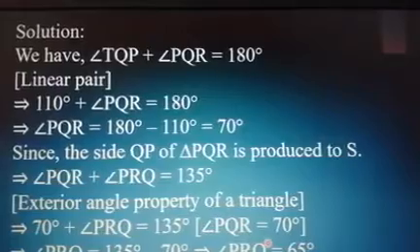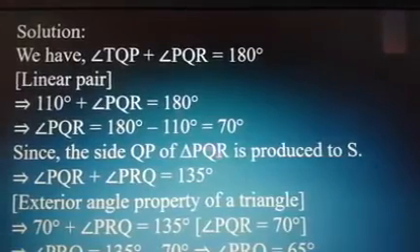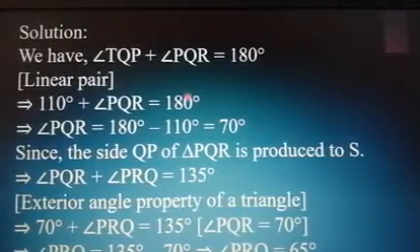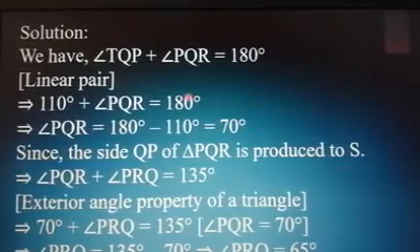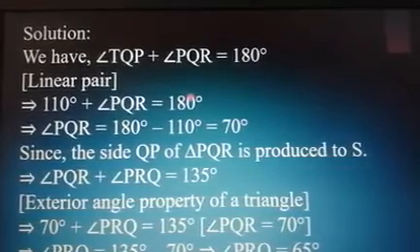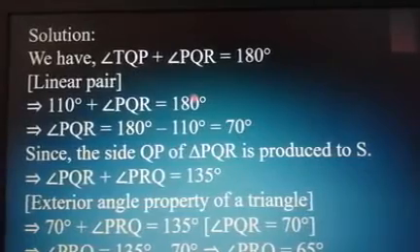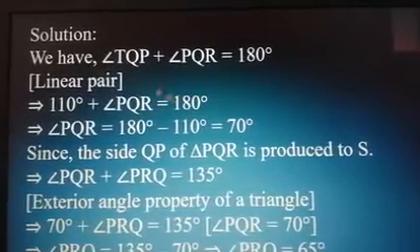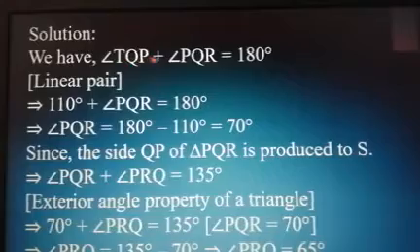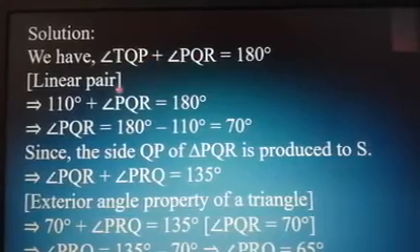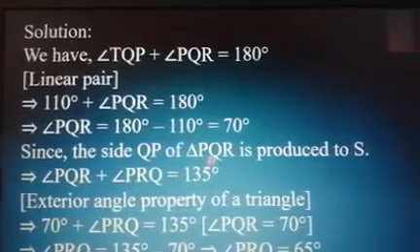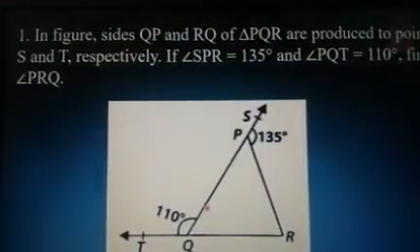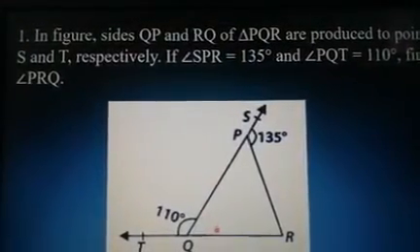Okay, so solution. Whatever I've explained so far, I'm going to write it here. In this case, I've used the exterior angle property, and I want you to do it with the angle sum property and write both solutions. So we have angle TQP plus PQR is equal to 180 degrees, the linear pair. Therefore PQR is equal to 70 degrees.